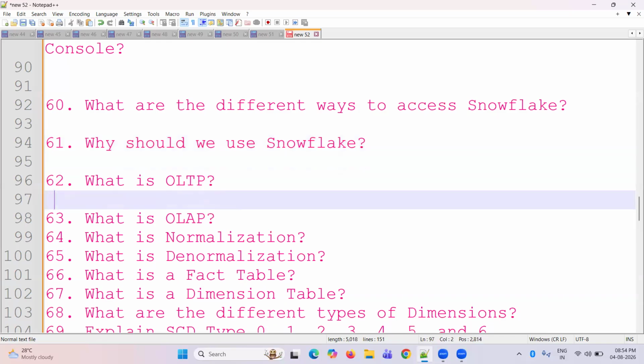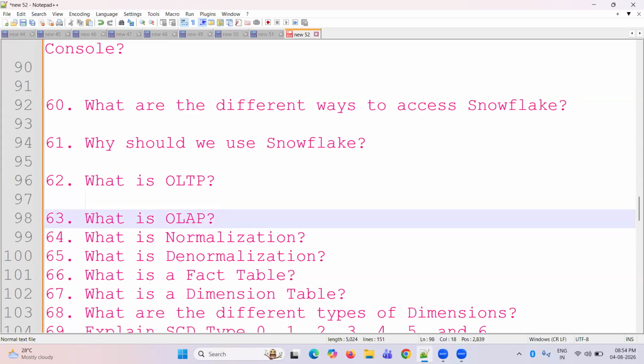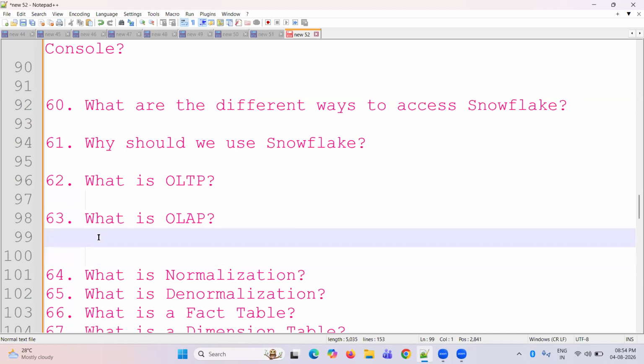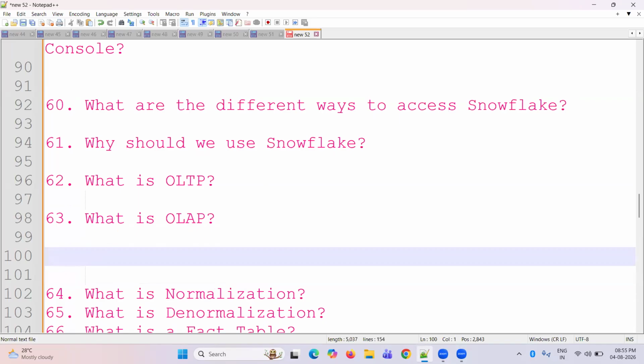OLTP is for day-to-day activities like insert, delete, update. An example is Oracle, with daily transactions like withdrawals and deposits, UPI payments. OLAP is analytical processing. We need reports after 1 month, 2 months, 6 months, 1 year, as per their requirement. That is OLAP, analytical processing. Examples: Snowflake, Redshift, BigQuery, Databricks, others.